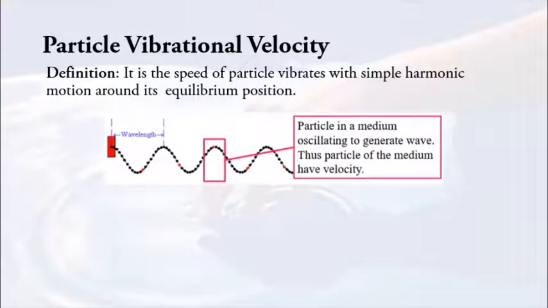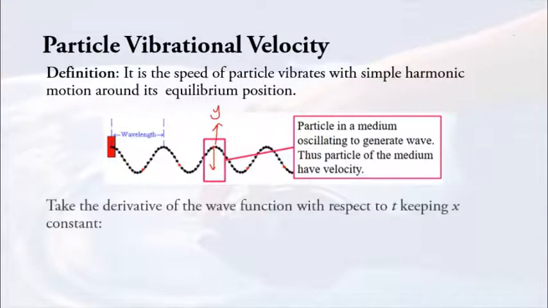So you have a wave like this, and then the particles along the wave are oscillating up and down to generate this wave, right? Meaning that the y displacement, which is the particle displacement, changes with time. As time passes by, the position, the height, the displacement traveled by this particle is different. Meaning that if you want to calculate the velocity, you have to differentiate its equation. It's a displacement. Why? Because displacement depends on time, changes with time. Therefore, the velocity also changes with time. So Vy equals to dy over dt.